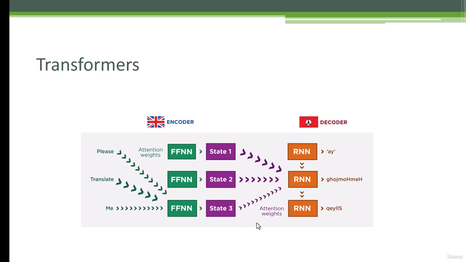So the key here is simply that we ditch the RNNs and we replace them with feed-forward neural networks. A feed-forward neural network is just a fancy word for a neural network that goes in one direction. So you put stuff in one end, stuff comes out the other. That's it. And in the case of large language models, these might be very, very large neural networks with, you know, 1 trillion parameters or whatever it is. But that's really all they are. Generic deep learning neural networks. That's it.